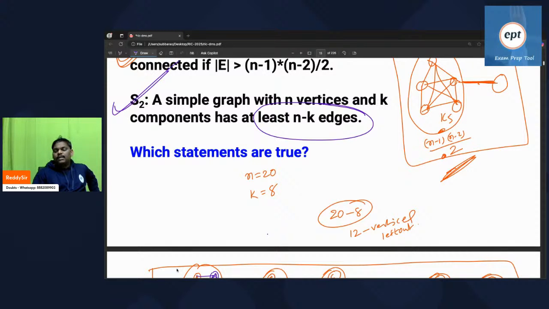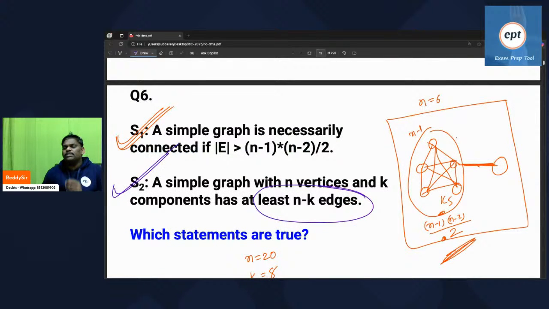At least 12 edges are there, as 20 minus 8 is 12. It is like the previous problem only, but forest is not mentioned. Be careful. Forest is not mentioned. So if you are okay with this, if anyone has any doubt in the sixth problem, let me know.